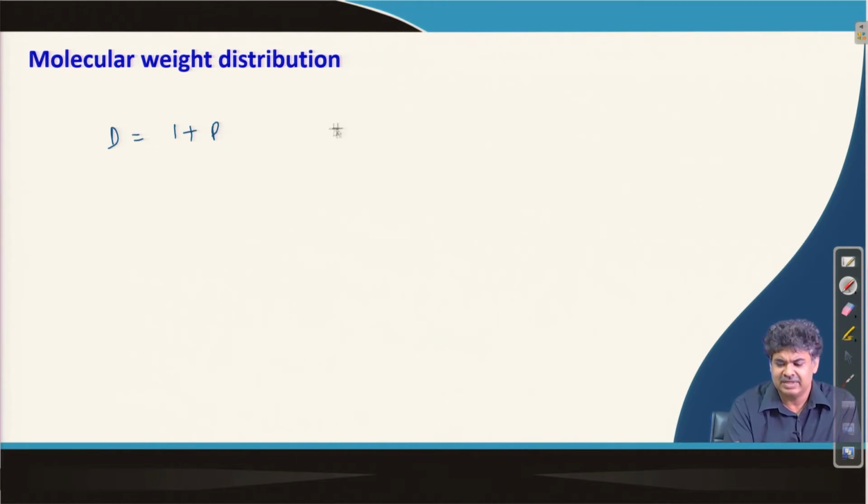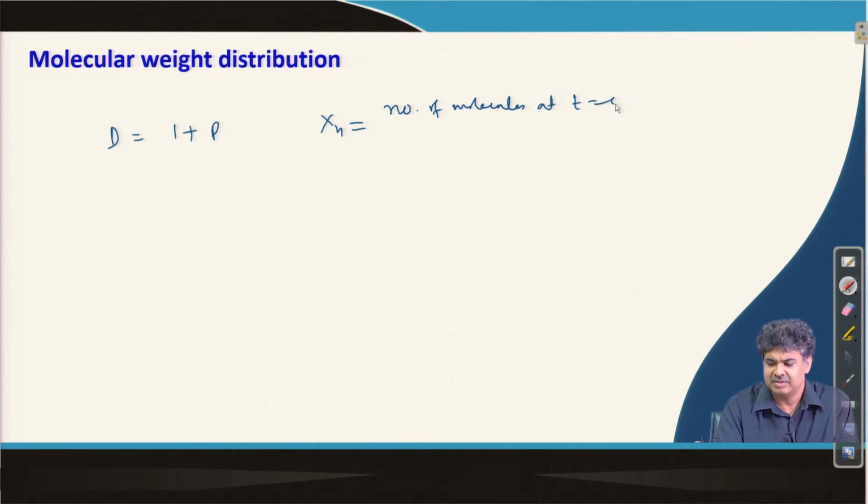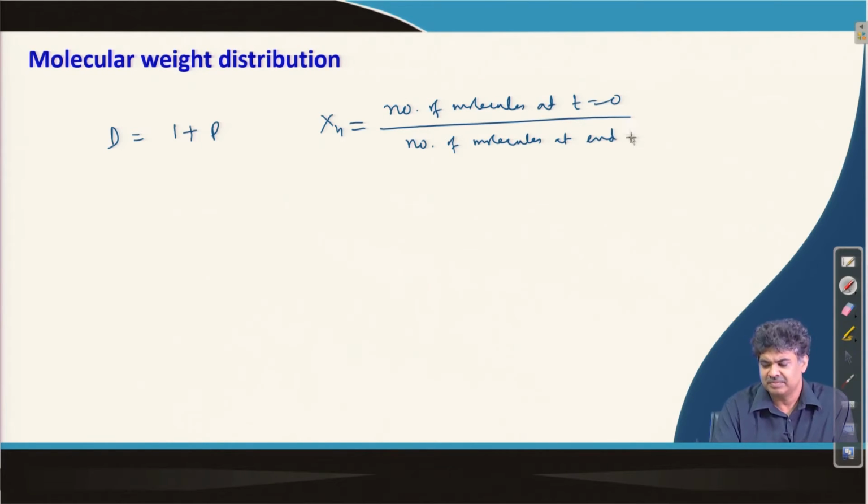Now, there is a little difference in the case of the degree of polymerization value in step growth. In step growth, we know the degree of polymerization is the number of molecules at time equal to 0 divided by the number of molecules at the end of the polymerization.